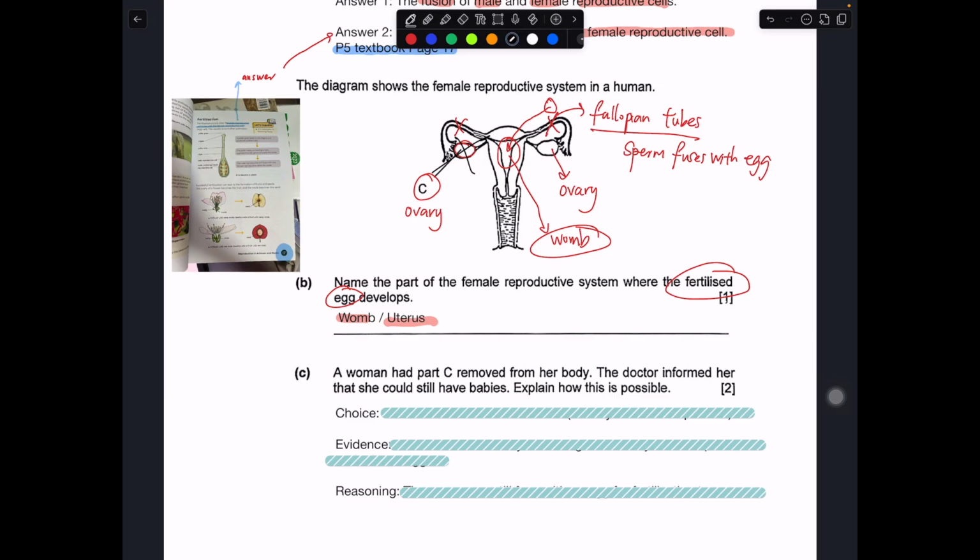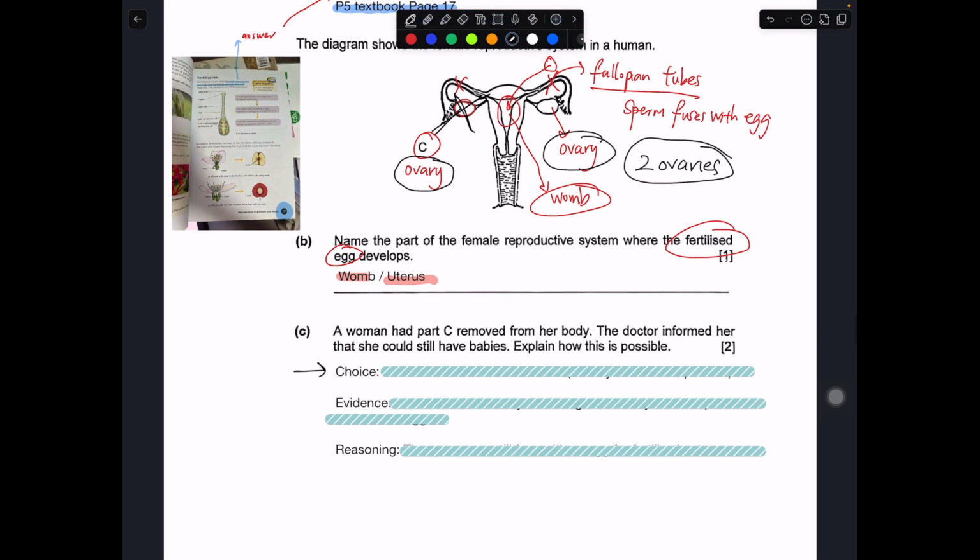Because in every female human being, you have not only one, but two ovaries. So even if one is removed, there's still one more that can produce the egg, and then the sperm can still meet with that egg cell produced from the other ovary, and allow fertilization to happen. So the choice over here is made in the question. Okay, so she still can have a baby.